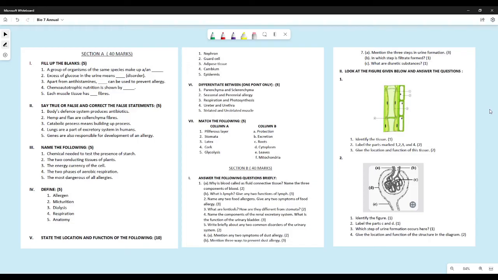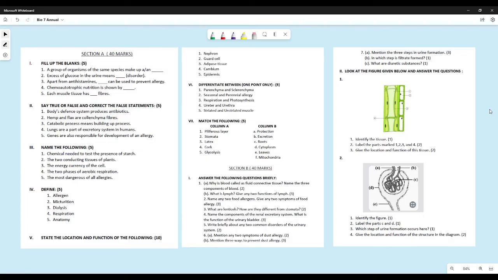Name the three components of blood. The three components of blood are RBC, WBC and platelets, not plasma. Plasma is the medium in which the blood components are lying. When we talk about blood components, we are talking about the solid components that are there. So the three components of blood are WBC, RBC and platelets.